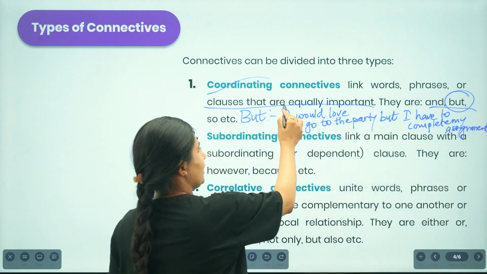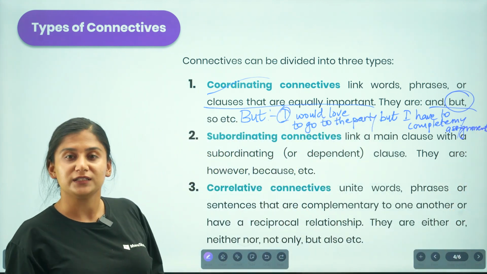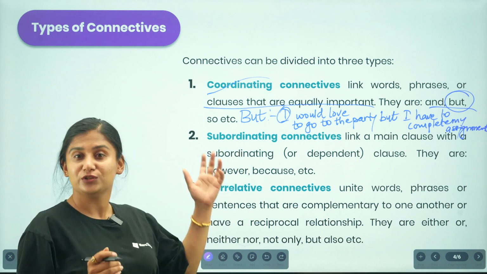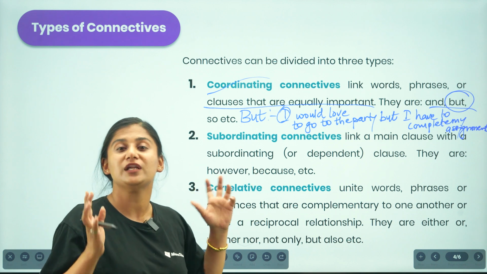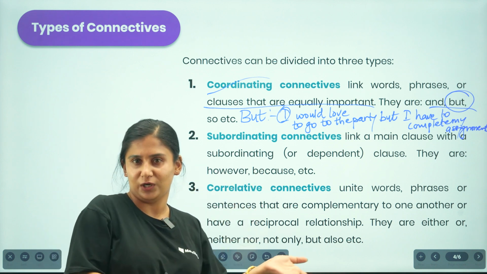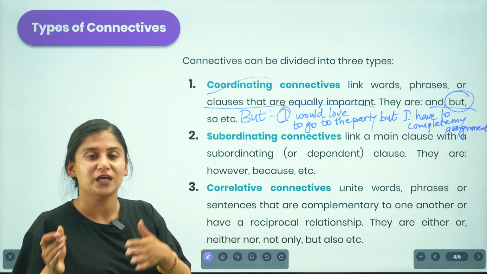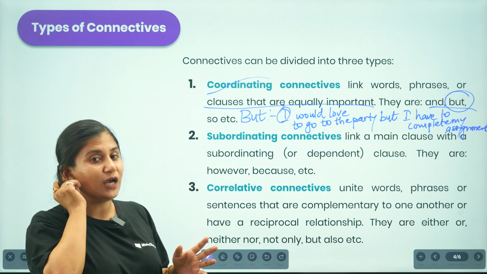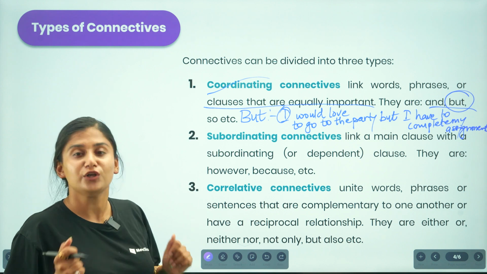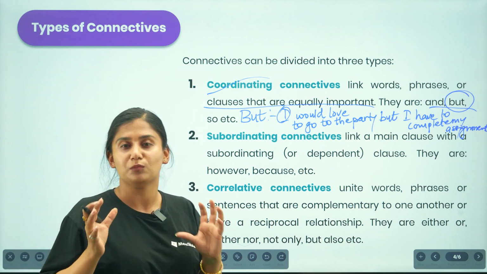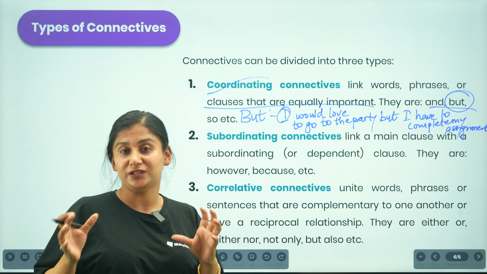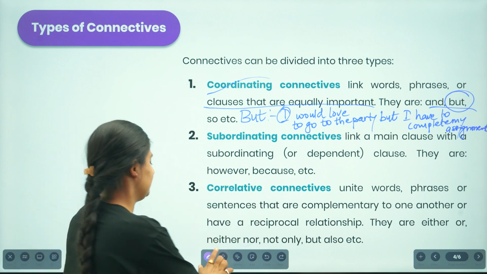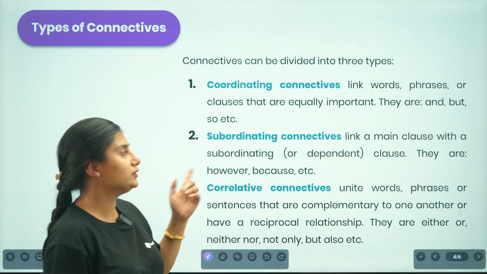So here the subject, I would like to go to the party, but I also have to complete the assignment. This is presenting information that is equally important. She is interested in going to the party, but on the other hand, she also knows that she has to complete the assignment. This is how we use a coordinating connective. When something is equally important for you, in order to mention that both things are important, we use coordinating connectives.